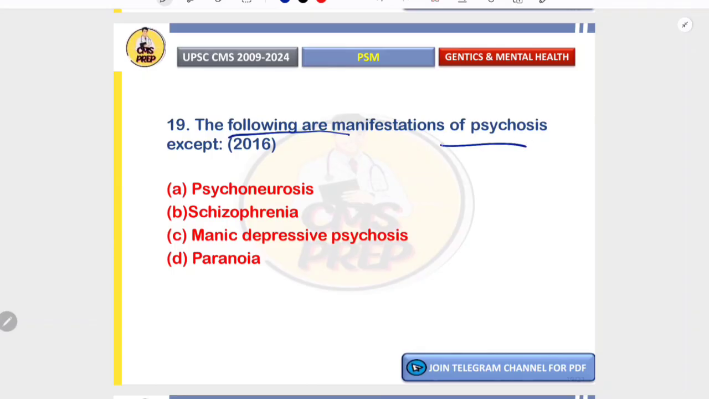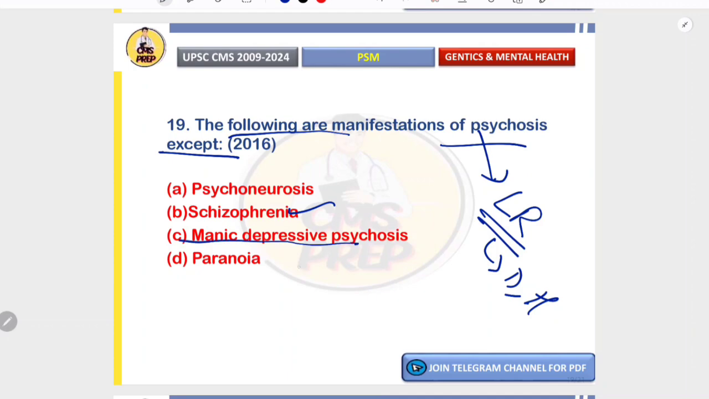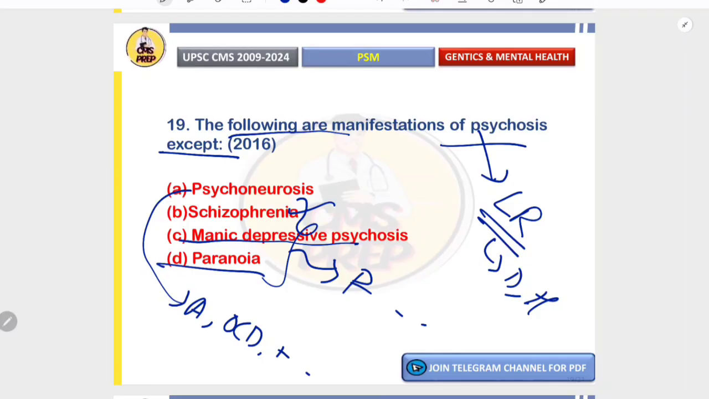The following are manifestations of psychosis. Psychosis is loss of reality, which can present with delusion, hallucination, etc. So schizophrenia, manic depressive psychosis and paranoia. In all of these conditions, psychosis is seen. But psychoneurosis, now called neurotic disorder, includes diseases such as anxiety, OCD, phobias. They are associated with no delusion or hallucination, and this one is the odd one out. The other three have a component of psychosis in them. So the correct option is A.